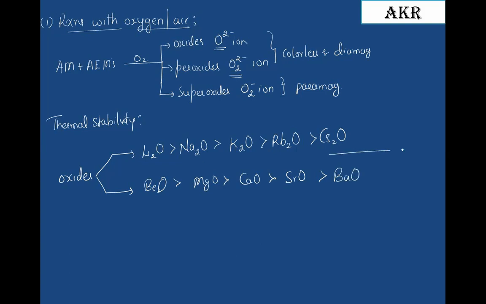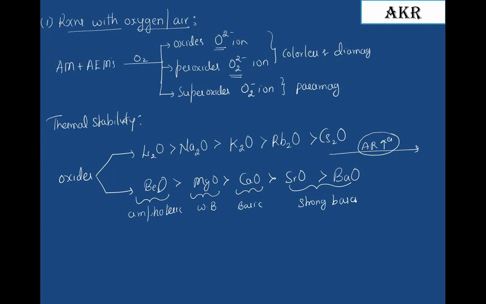As we know, as we move down the group, atomic radius of both the group elements increases, therefore the stability decreases. Beryllium oxide is amphoteric in nature. Magnesium oxide is a weak base. Calcium oxide is slightly basic in nature. Strontium and barium oxides are strong bases.